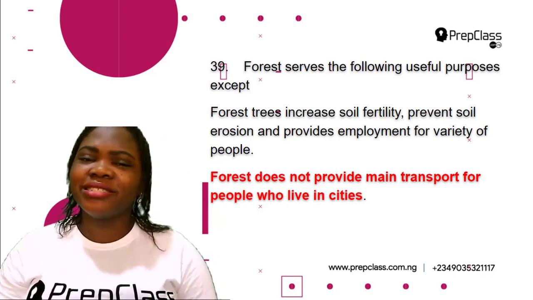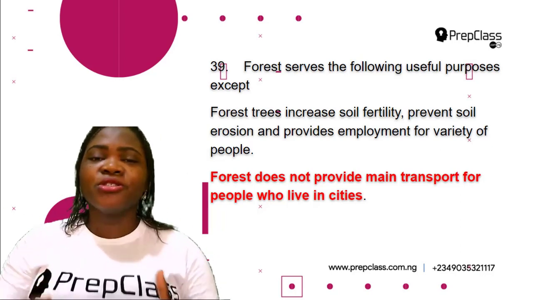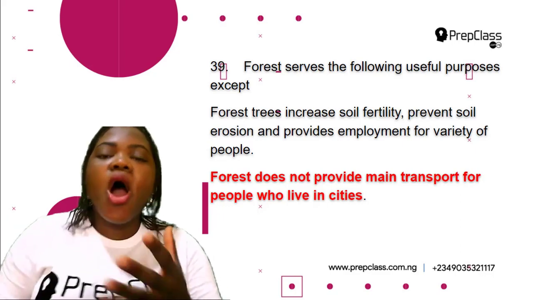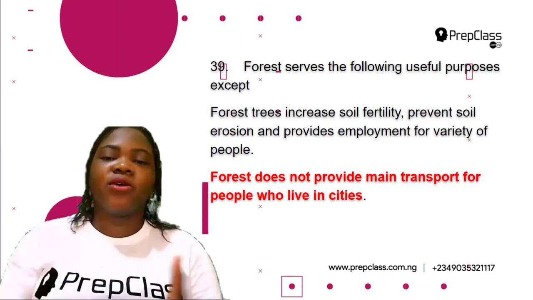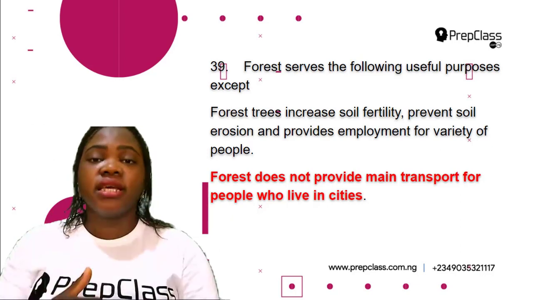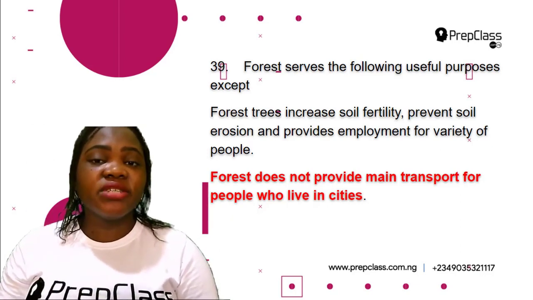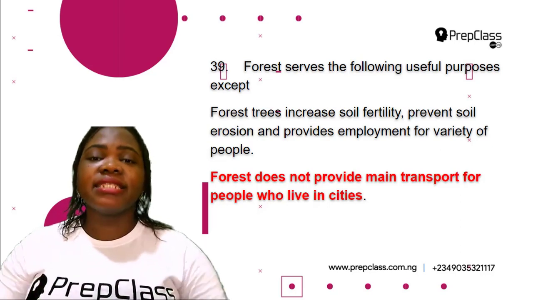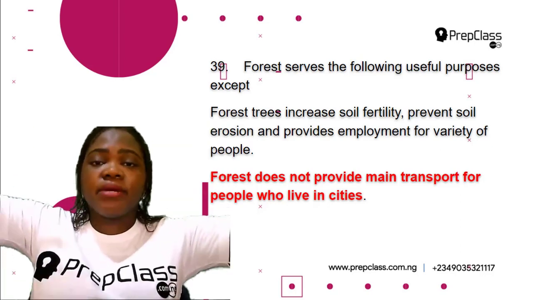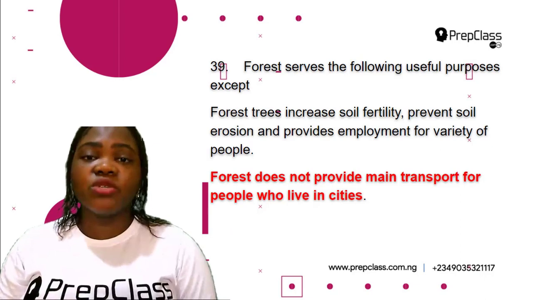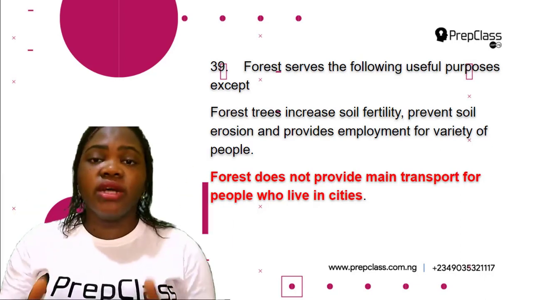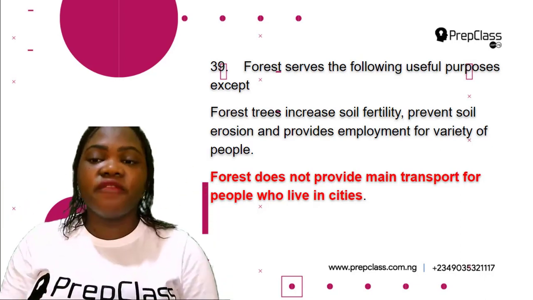Forest trees also take up nutrients from the deeper part of the soil to the soil surface, and trap nutrients from the atmosphere which drop on the soil, thereby increasing soil fertility.